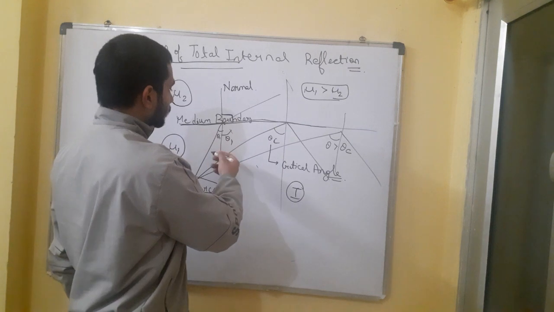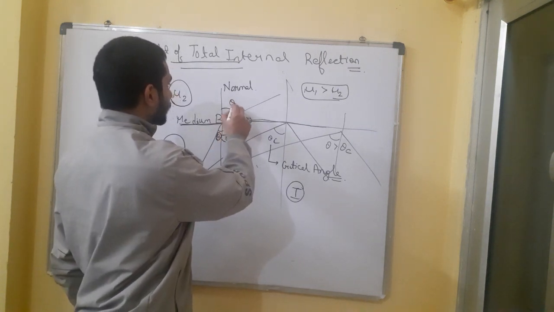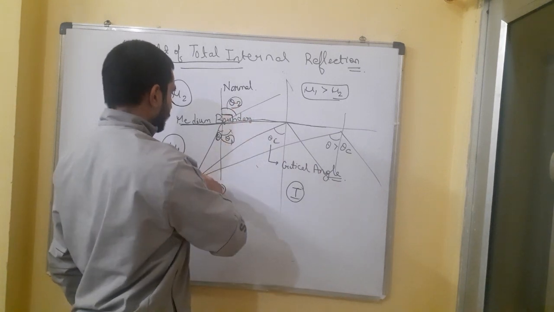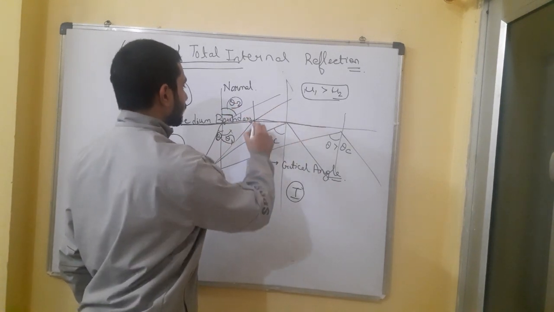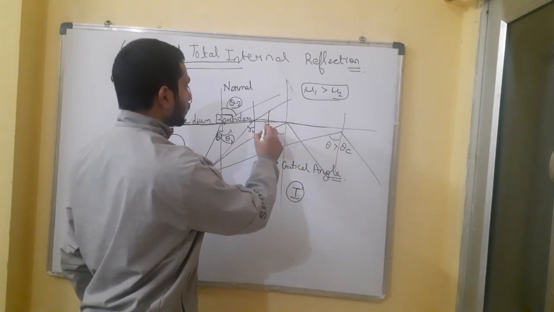Suppose the first ray makes angle theta 1, the second ray makes angle theta 2, the third ray makes angle theta 3, and so on.